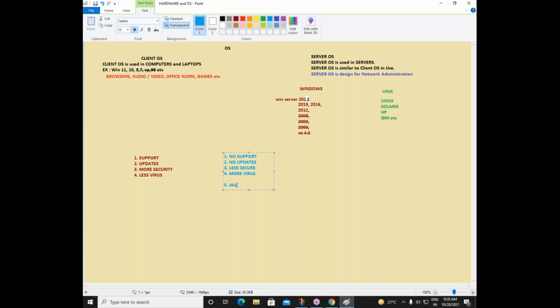Actually, before we decide everything, before we make all the setup, there will be a meeting between the management and the administrators. So the administrator has to inform the management: these are the servers we need, this many machines we need, these are the operating systems, these are the applications. We are the people who should design a network, right? So we have to tell them all these details. Then they have to go and purchase the server operating system.